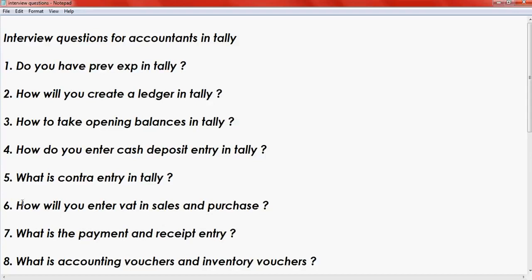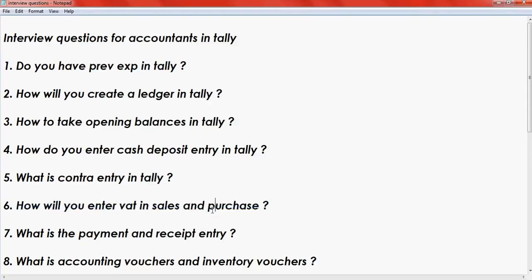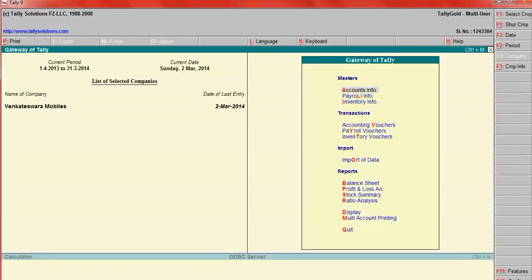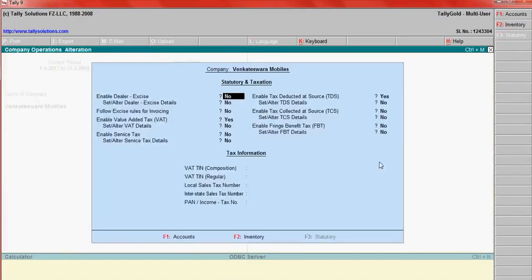The fifth question is how will you enter VAT in sales and purchase account? Before that, you have to enable VAT. For example, features, statutory, taxation, VAT, yes.